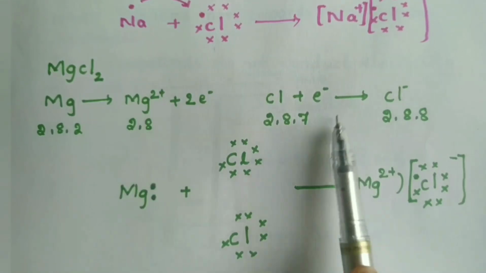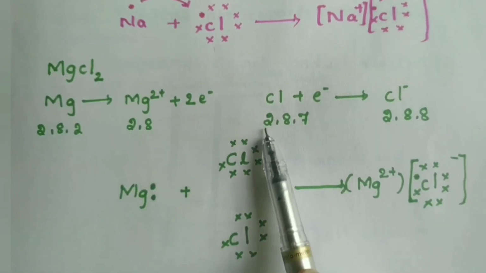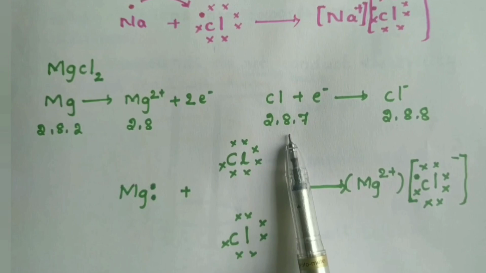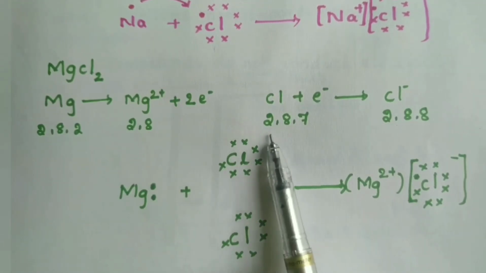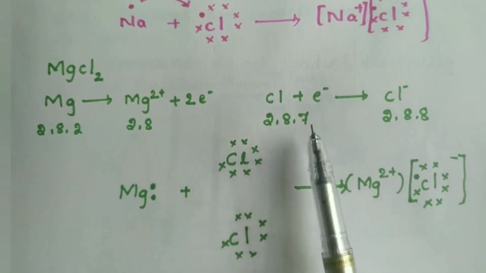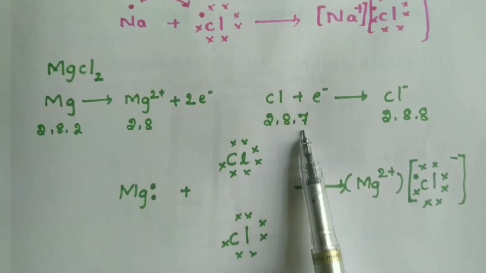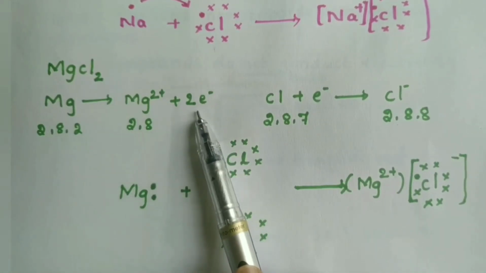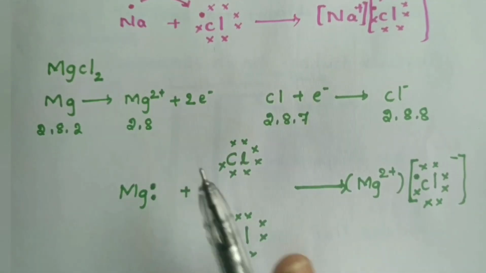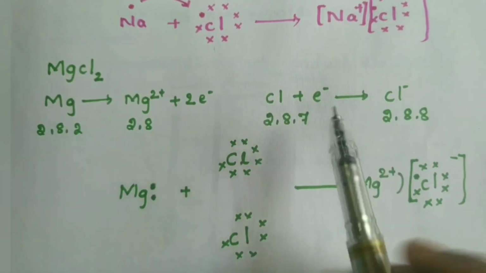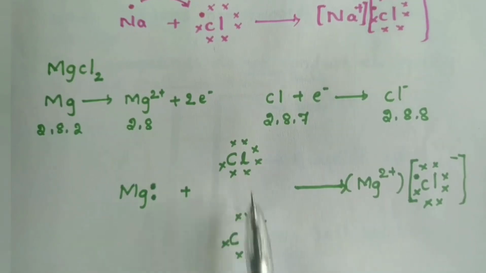So what happens in chlorine? The atomic number of chlorine is 17. So how do you write the electronic configuration? 2, 8, 7. Here it has only 7 electrons, it needs 1 more electron. So this 1 electron will be given to each of the atoms. There will be 2 atoms of chlorine, so each gets 1 electron from here.